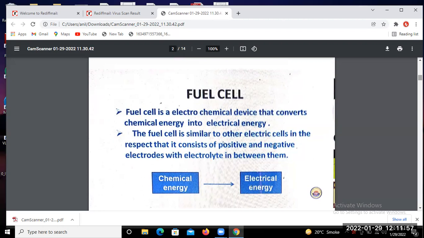So we will use fuel cells in areas where conventional electricity is not available. And if conventional energy is available, but you want another type of backup, in that case you may use a battery.